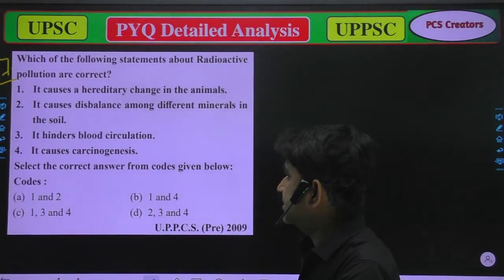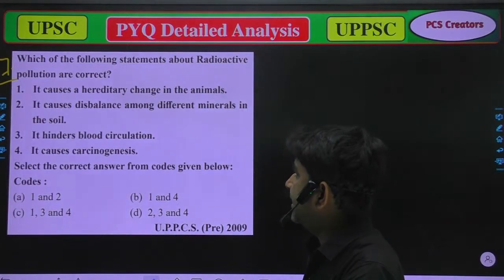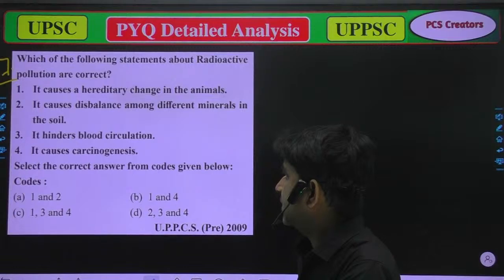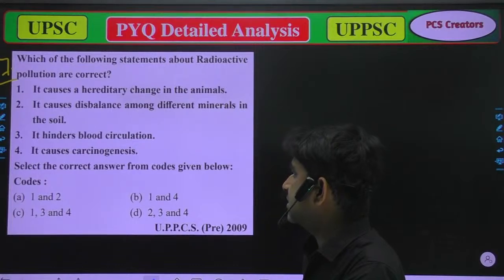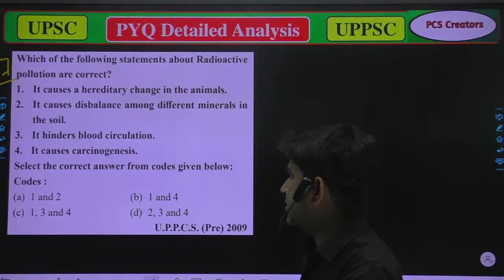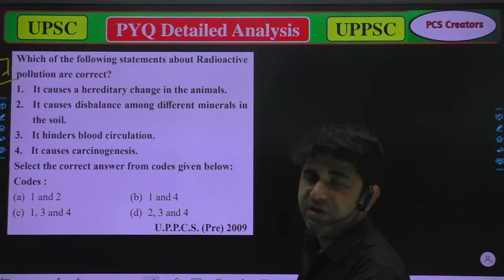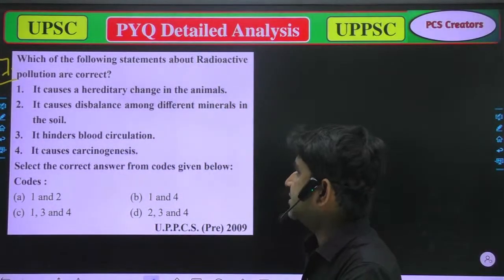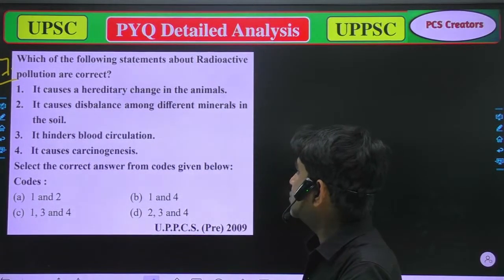Second, it causes disbalance among different minerals in the soil. Third, it hinders blood circulation. And fourth, it causes carcinogenesis. Now you have to say which of the following is correct in response to radioactive pollution.